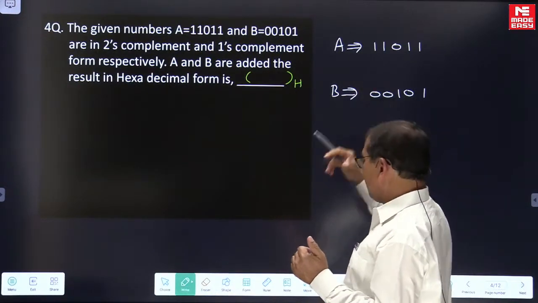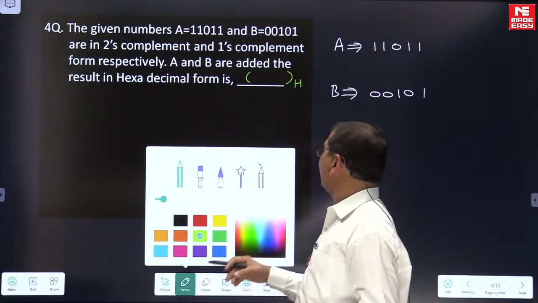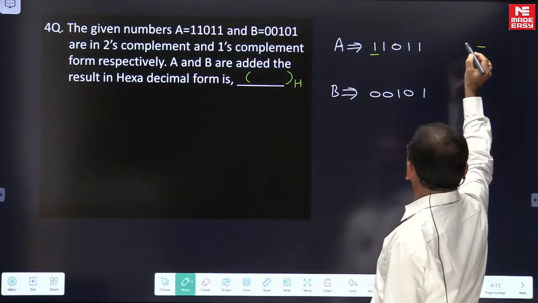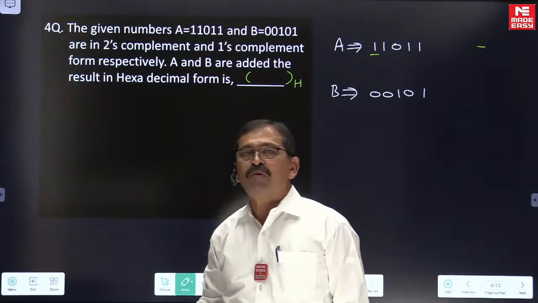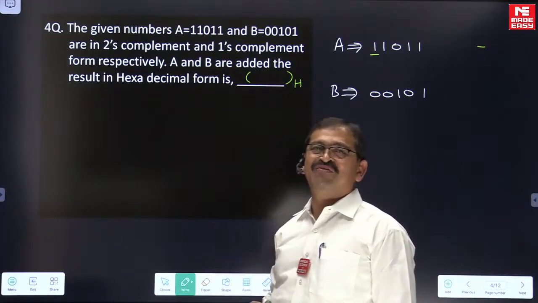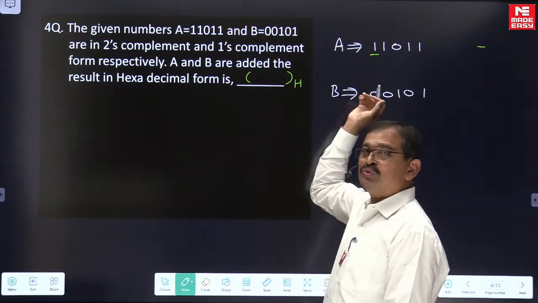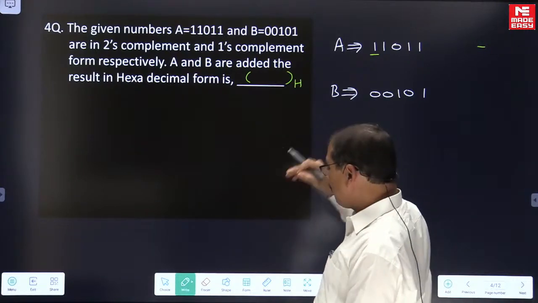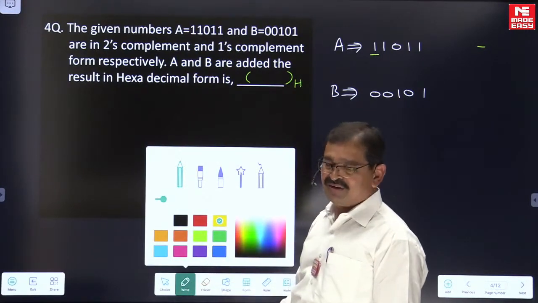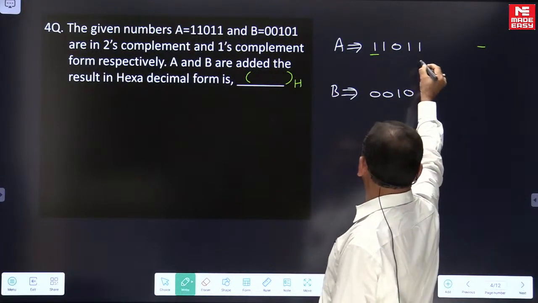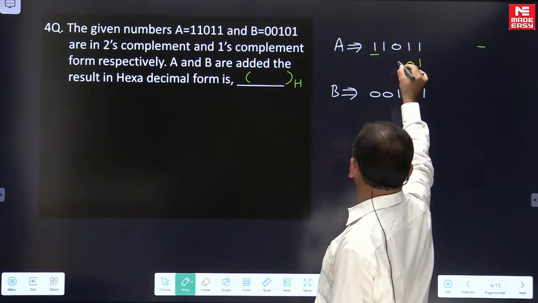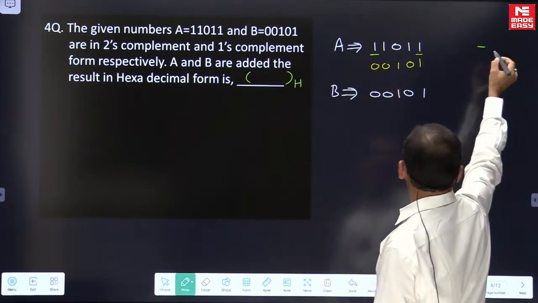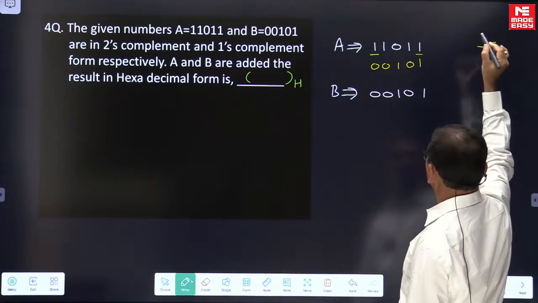For this number A, the sign bit is 1. Once the sign bit is 1, the number is negative. The number is negative and the magnitude is in 2's complement form. So to read the magnitude, it is required to perform the 2's complement operation on this number. Whenever we perform the 2's complement operation, we move right to left. We read the bits as they are until we read the first bit that is a 1. Later we take the bitwise complement. So which gives the magnitude as -5.